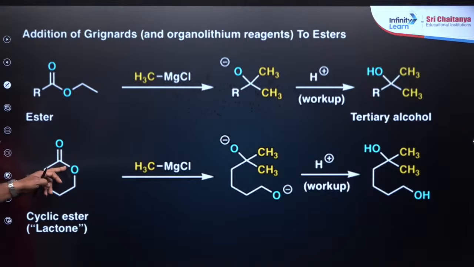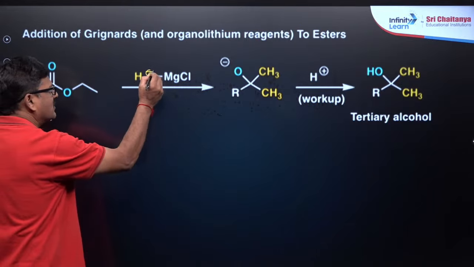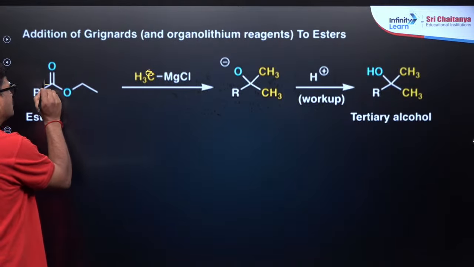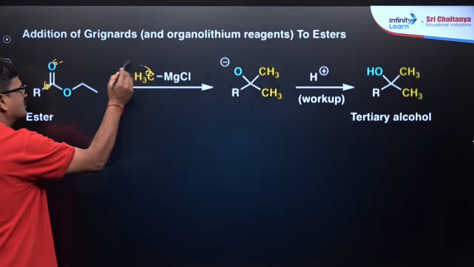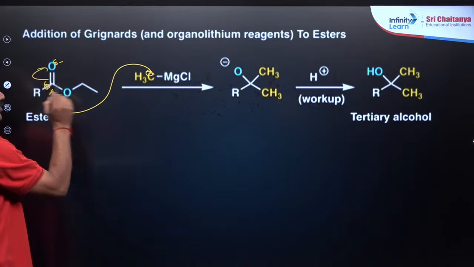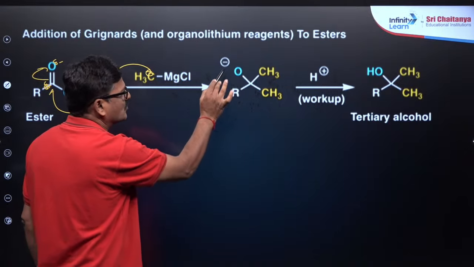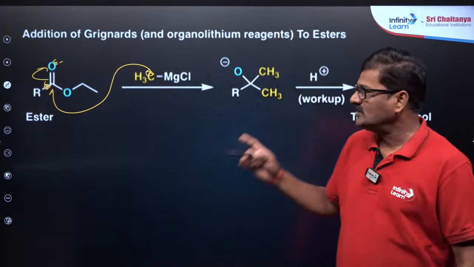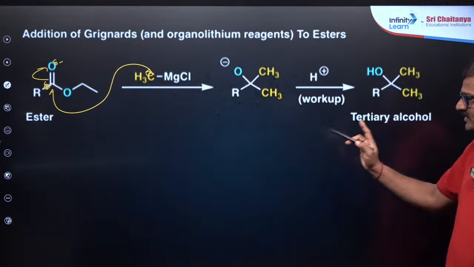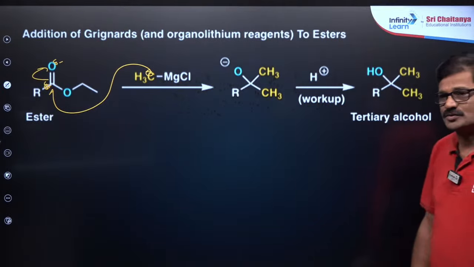This is also an ester, and I want to show you. This is CH3 minus with a partially negative charge, and this carbon has a partially positive charge. It is going to attack here, so you will be getting an anion. So this is going to be hydrolyzed to give rise to a tertiary alcohol. And actually 2 moles of the Grignard reagent can be used here. How it is used, I am going to show you.